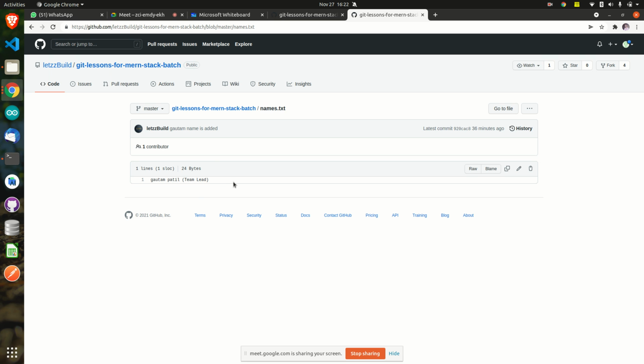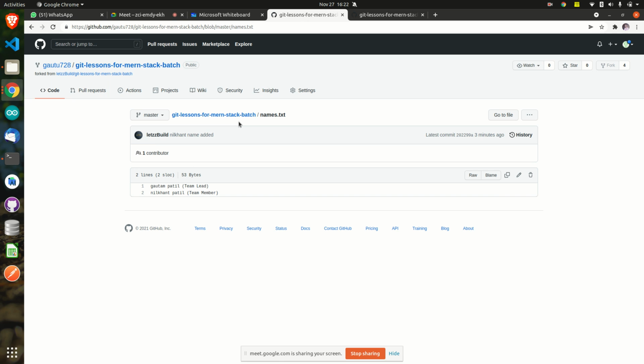That means your repository it was uploaded, not on the original repository. See here, Let's Build repository, nothing is there still. But Gautam, my repository, these things are there. You're getting this point? Got this point, no? When you upload it, on your repository will be uploaded now. That changes will be made, not on the original repository.